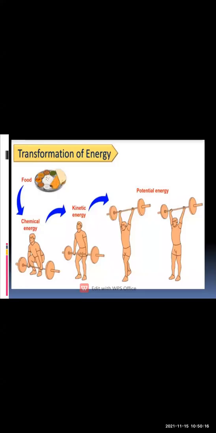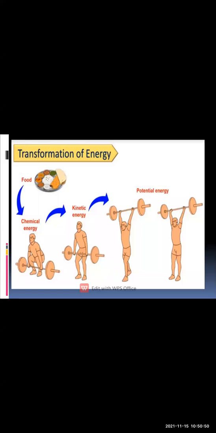Now here in this picture you can clearly see how there is a transformation of energy. From where do we get energy? When we are eating the food, we are getting the energy. So we get the energy from food. When you have the food, your body gets chemical energy. Then the chemical energy is further converted into kinetic energy, and you are able to lift the weight easily.